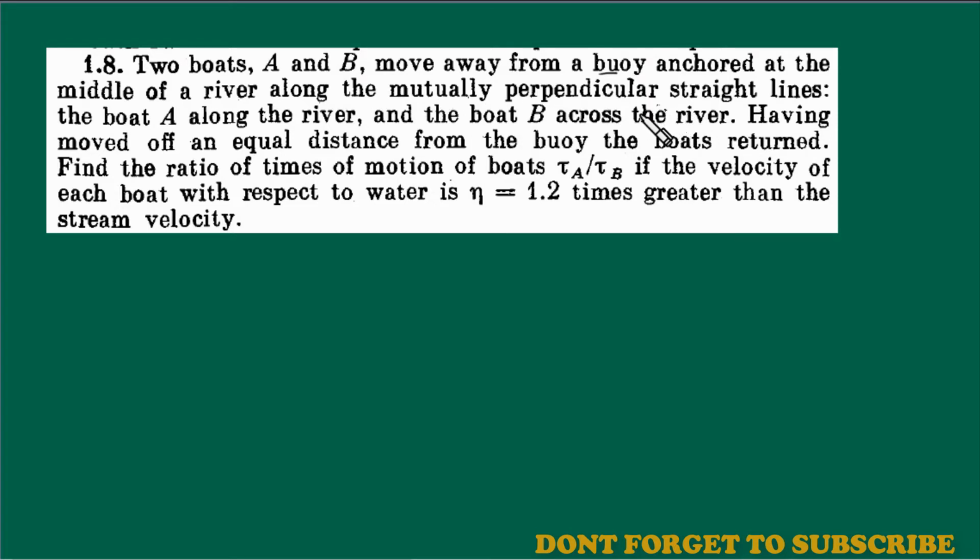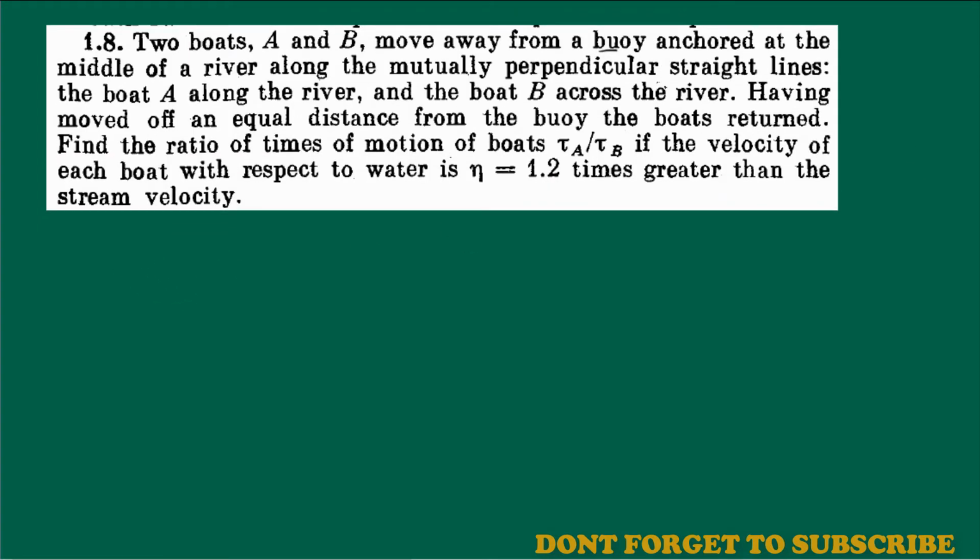Okay, we will see. There are two boats in the river, and they both move in two perpendicular straight lines, obviously as seen by the person standing on the ground. Now, boat A moves along the river and boat B across the river. Let's first analyze the situation and just draw it. Suppose this is one bank of the river, and this is another bank of the river.